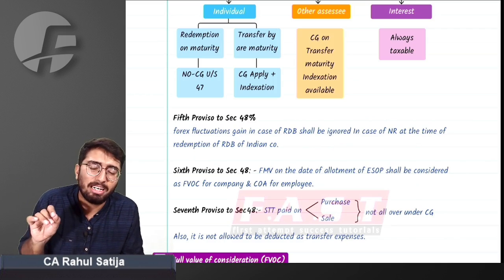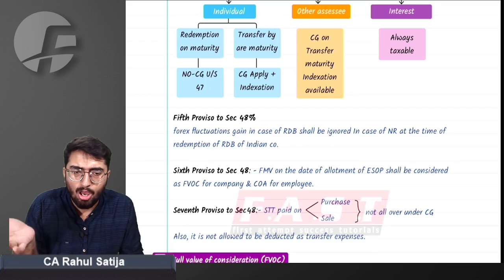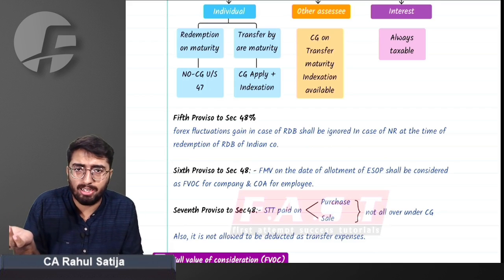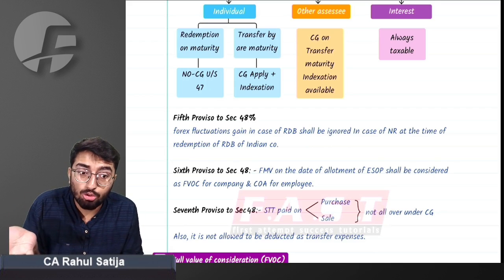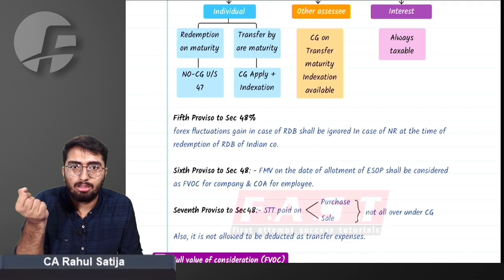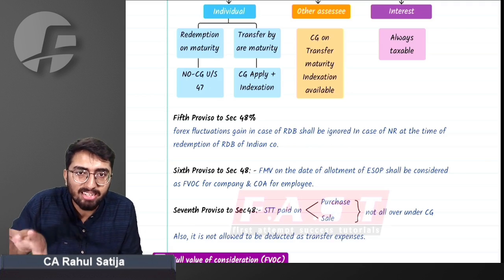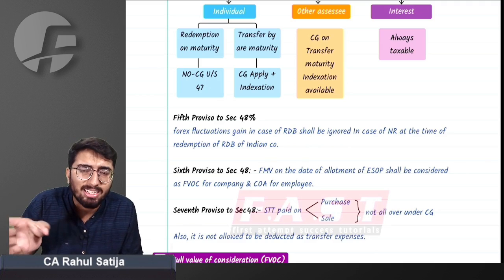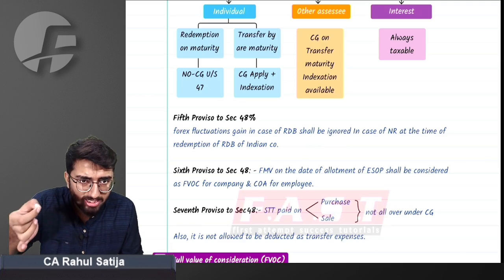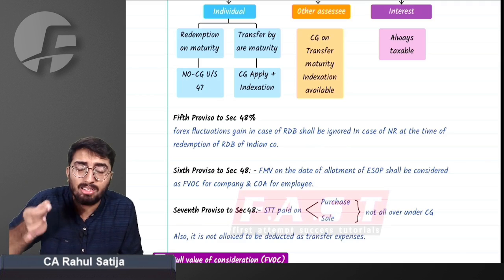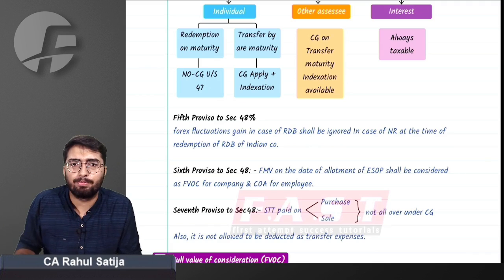RDB, what does RDB mean? RDB is a rupee denominated bond. When you are issuing bonds to an outsider, many a times you issue bonds in dollars to allure such a person, to attract them. But the government incentivizes companies to issue rupee denominated bonds, denominated in rupees, so that any kind of foreign exchange fluctuation does not impact the outflow of the entity.